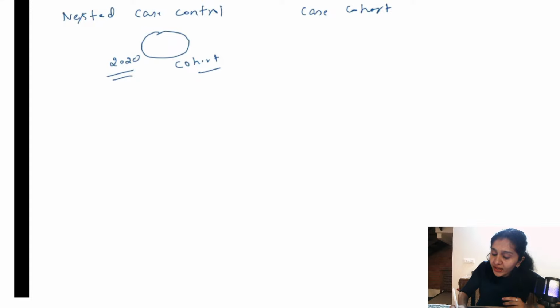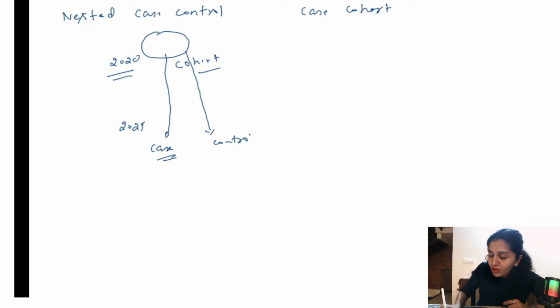So in the year 2025, one of them develops lung cancer, all right. So that becomes my case. So I am doing a case control study here, right. So I am taking one case from this cohort who has developed the disease, okay. Same year, I will take somebody who has not developed the disease as my control, okay.